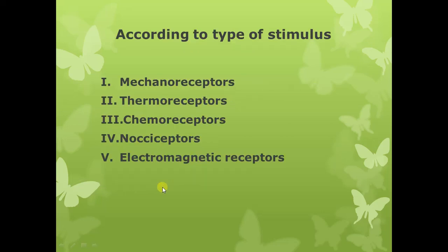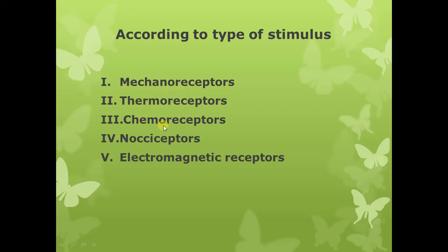Now receptors can also be classified according to the type of the stimulus they are going to detect. So according to the type of the stimulus which is detected by the receptors, we can classify the receptors into 5 categories. Number 1 is the mechanoreceptors. Number 2 are the thermoreceptors.